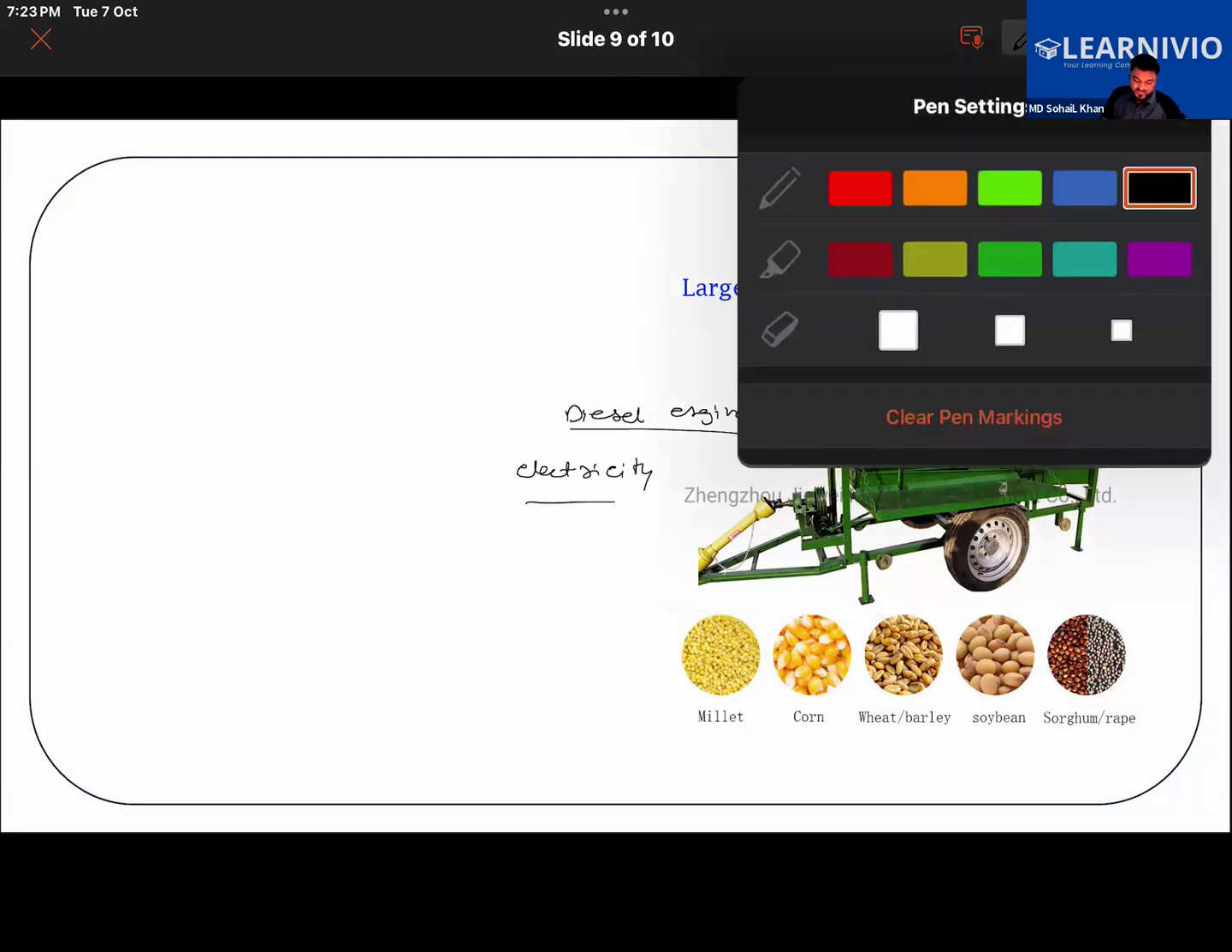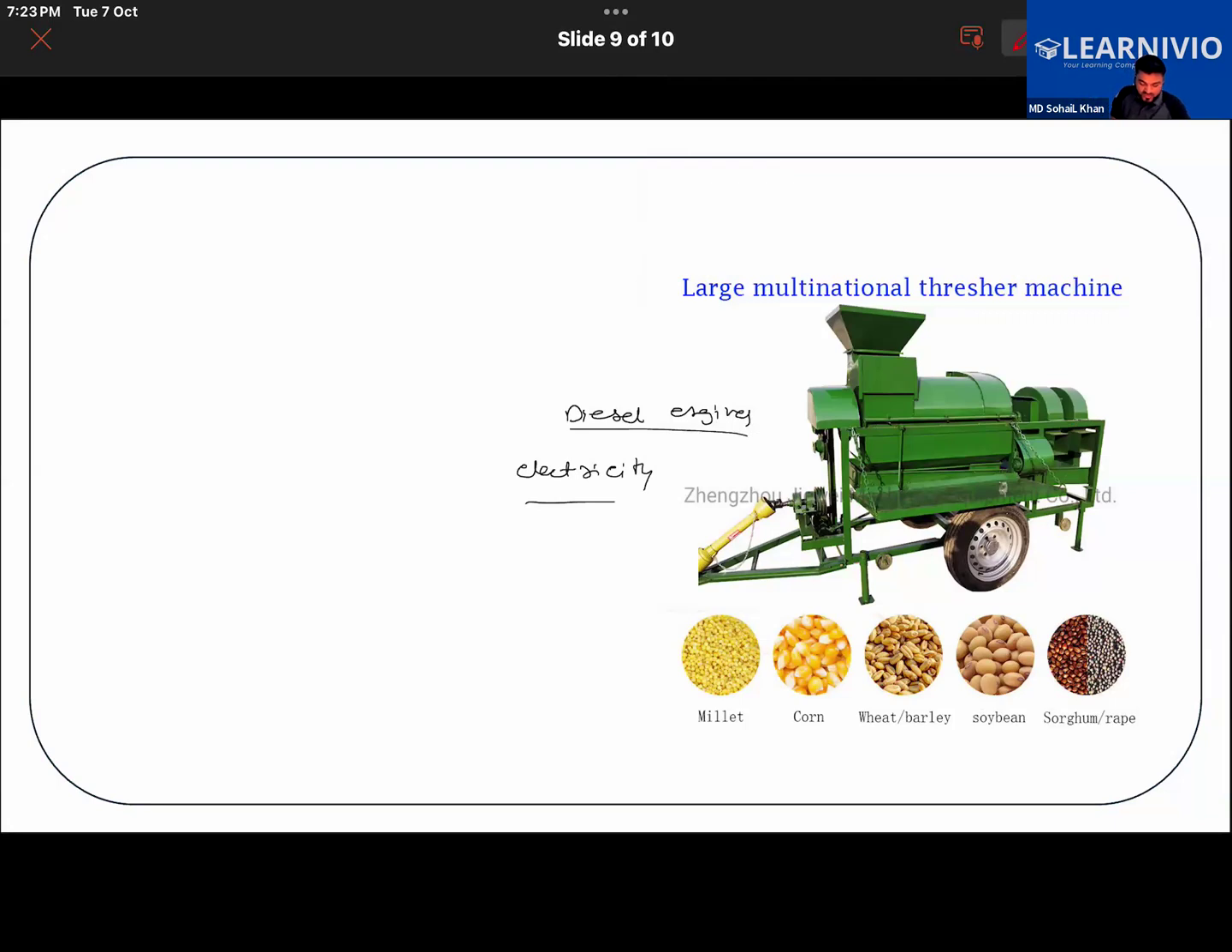So talking about this threshing machine, how does it work? Let's learn about that also. Threshing machine, or simply called a thresher.